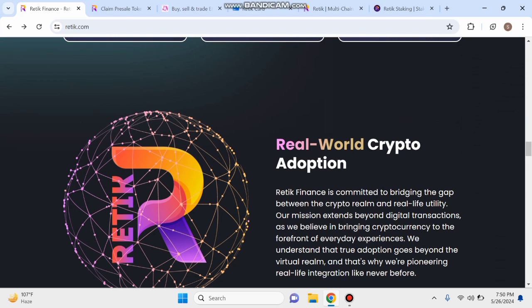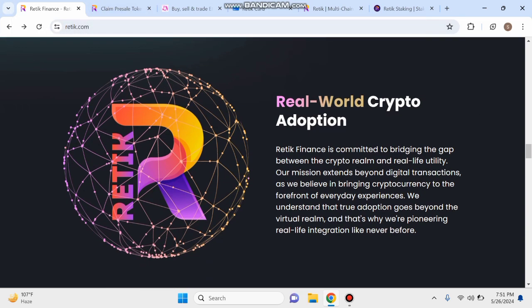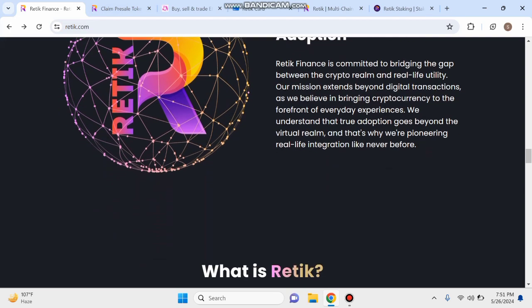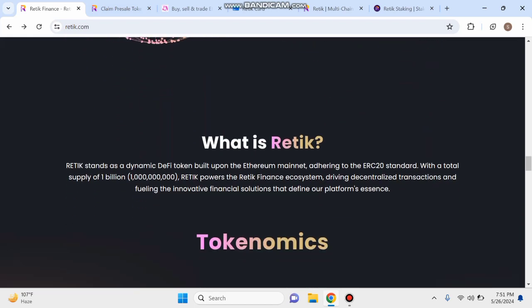Next, you can check here: real world crypto adoption. Ratic Finance is committed to bridging the gap between the crypto realm and real life utility. Our mission extends beyond digital transactions as we believe in bringing cryptocurrency to the forefront of everyday experience. We understand that true adoption goes beyond the virtual realm, and that's why we are pioneering real life integration like never before.